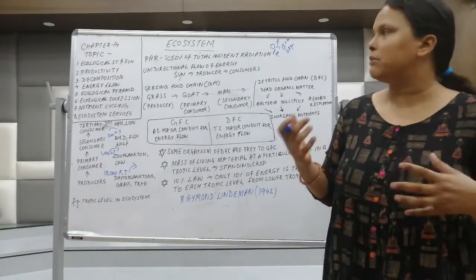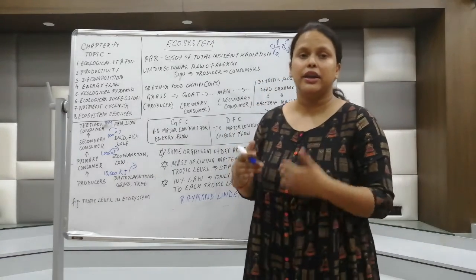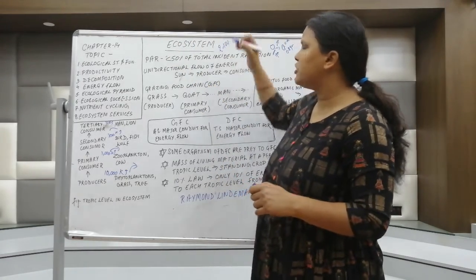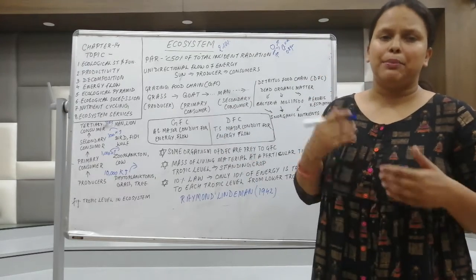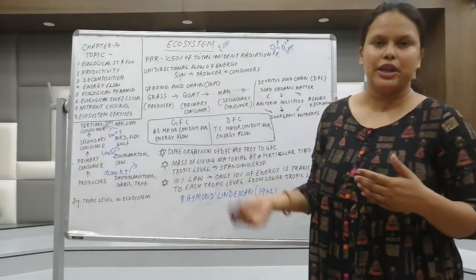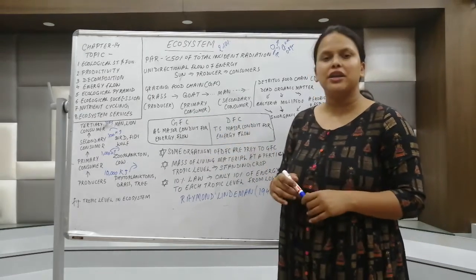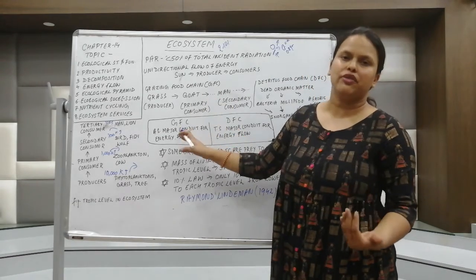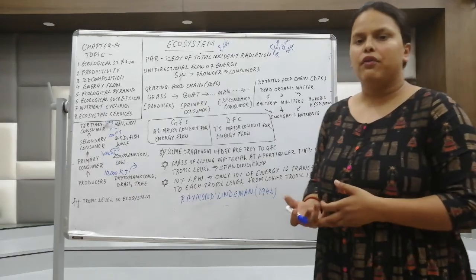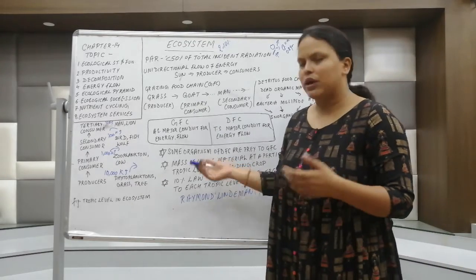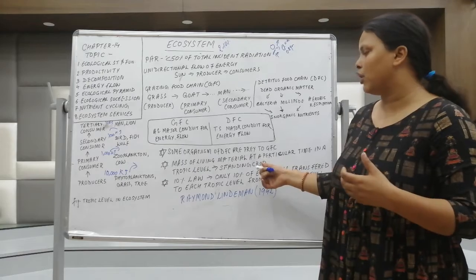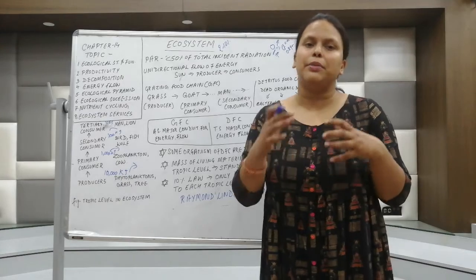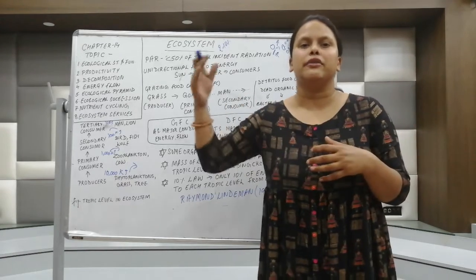So we'll revise it now. What is meant by the energy flow? We have photosynthetically active radiation, which is less than 50%. Out of that, only 2 to 10% of that energy is utilized by the plant. Now in the plant we have unidirectional flow of the energy. Then we talk about the grazing food chain and detritus food chain. Sometimes the individual which is involved in the detritus food chain will also get involved in the grazing food chain, and that is what is called the food web. Next we talk about what is meant by the standing crop. So standing crop is the amount of dry and wet weight of the mass which is present in a particular trophic level, and that is available for the different trophic level.